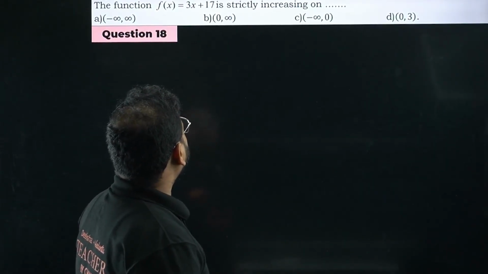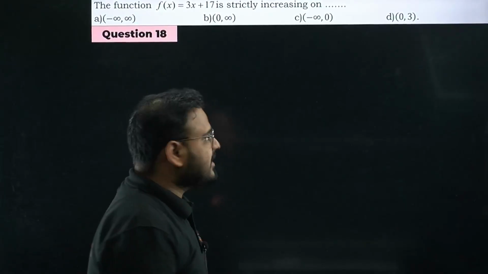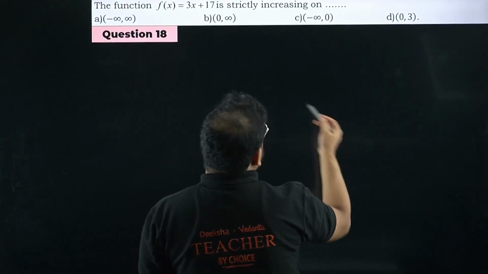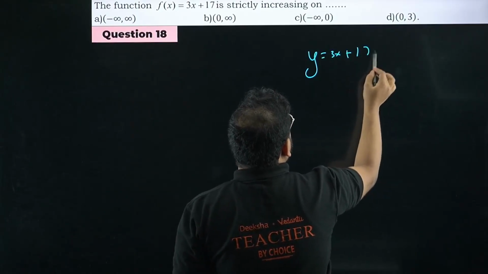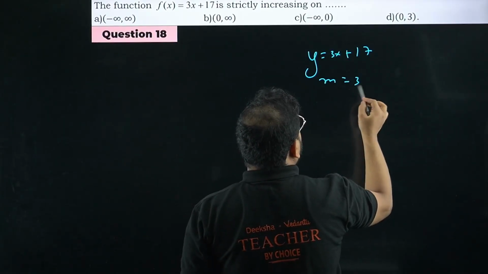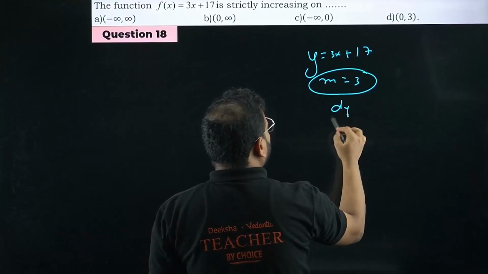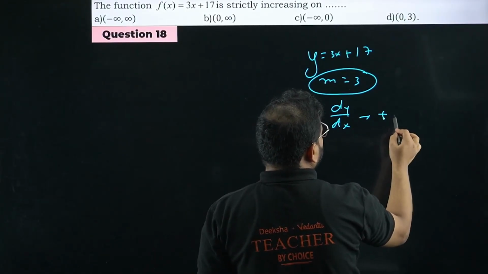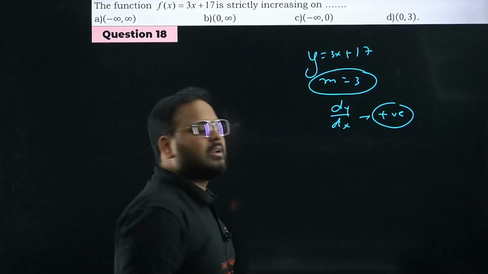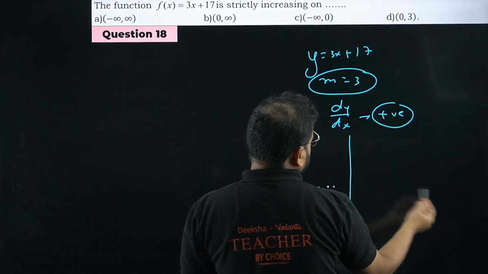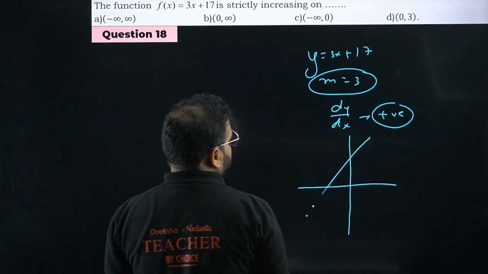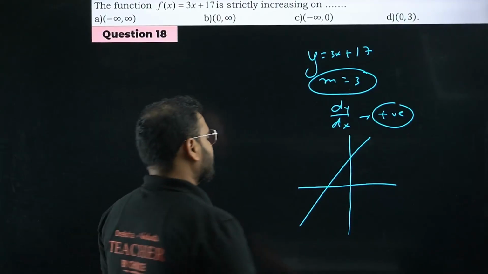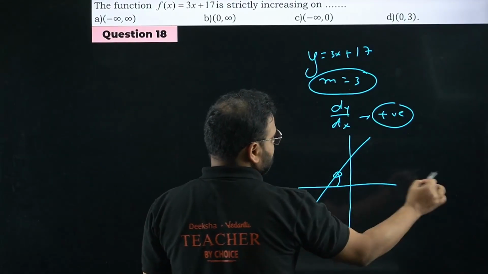Okay, y equal to 3x plus 17. Straight line, no? Straight line, sir. Please check. What is the slope? Y equal to 3x plus 17. The slope is positive. What is slope, sir? Derivative only, no? It is positive. When x is 0, it will be having 17, right? It's a positive slope. So always increasing in nature.